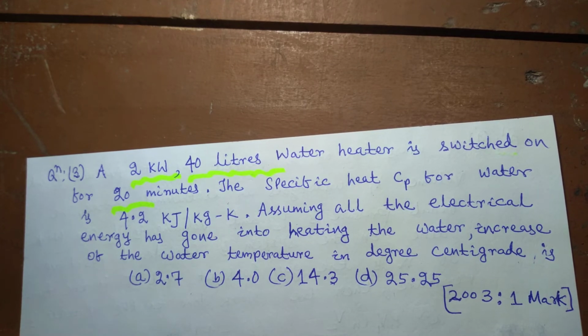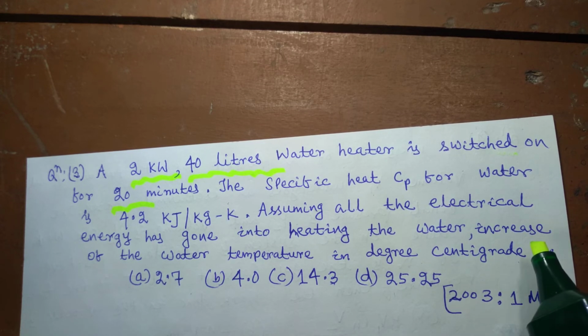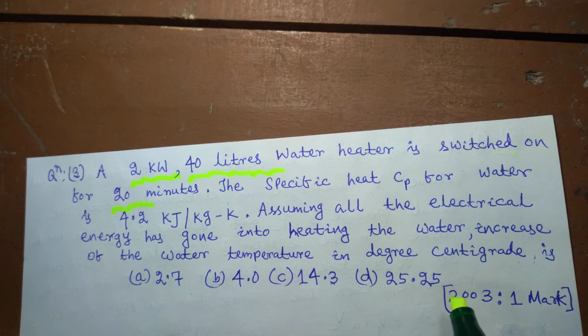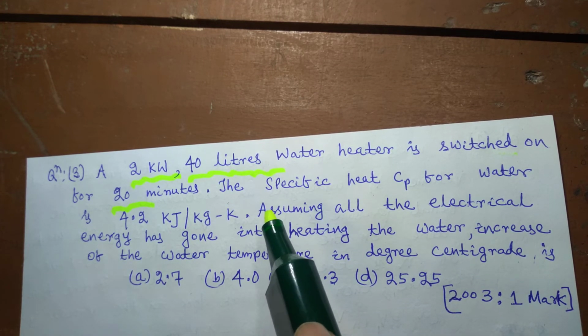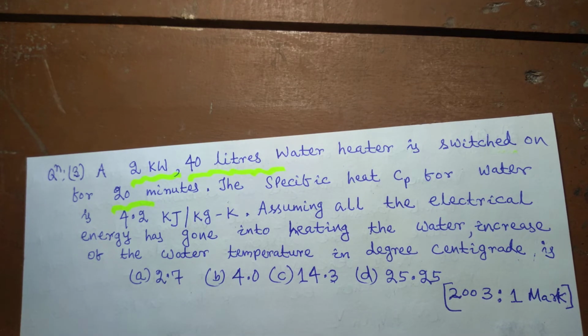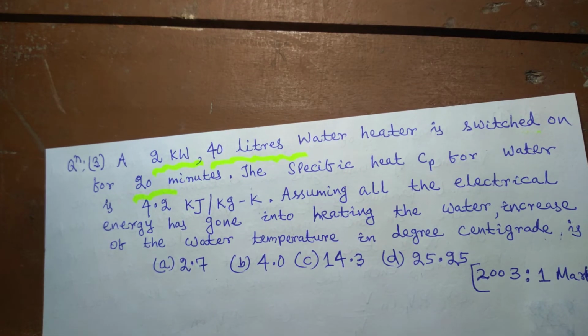That means we know that when electrical current is given, heat will be produced, and that heat in this case is going to increase the temperature of the water only. So we are required to find out the increase of the water temperature due to the supply of electric current into this water heater.